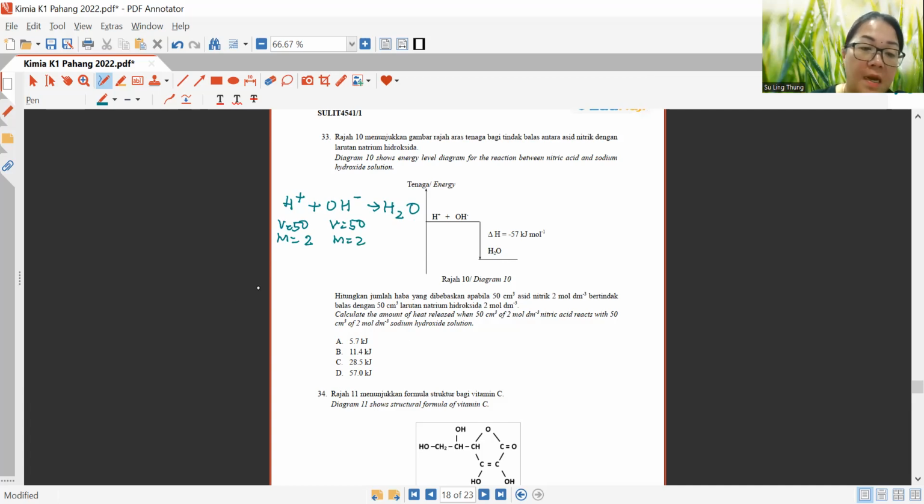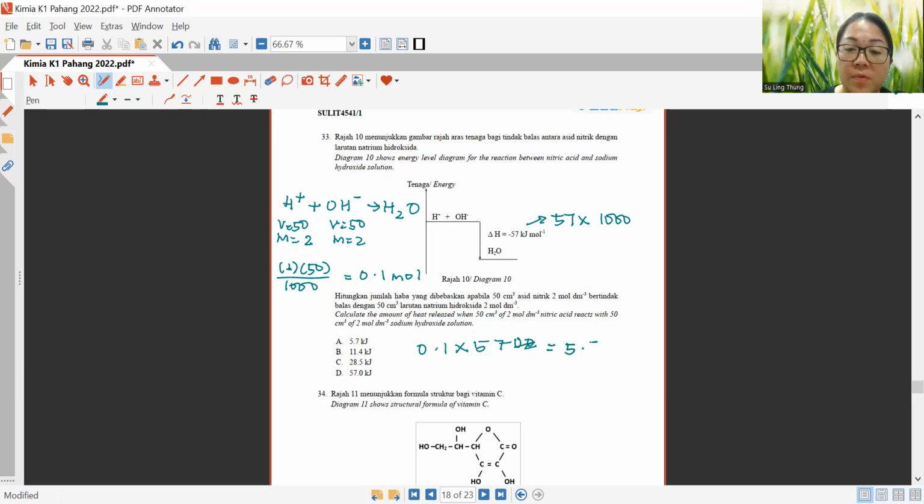Then let us calculate the number of moles involved first, which is 2 times 50 over 1000. You will get 0.1 mole. So the 0.1 mole, you multiply by this value. You can convert it into joule per mole, meaning 57 times 1000, which is 57,000. But the answer is in kilojoule, right? So you can use 57 and you will get 5.7 kilojoule. That's your answer, A. Okay?